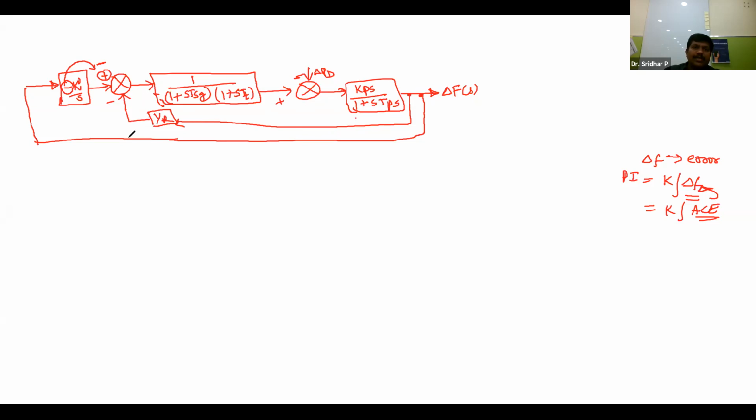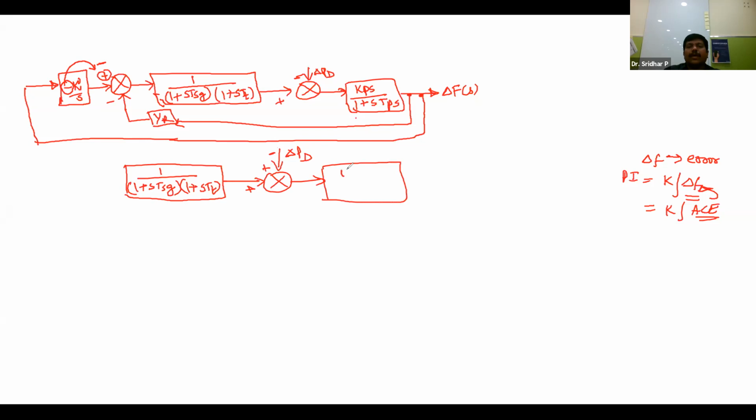Parallel to each other means what happens? I am simplifying this block diagram: 1 by 1 plus sTsg into 1 plus sTt, then it is given to the summer with delta Pd. Here also I am making minus, and then this is plus, this is plus, and this block is Kps by 1 plus sTps, and this is the output delta f of s.